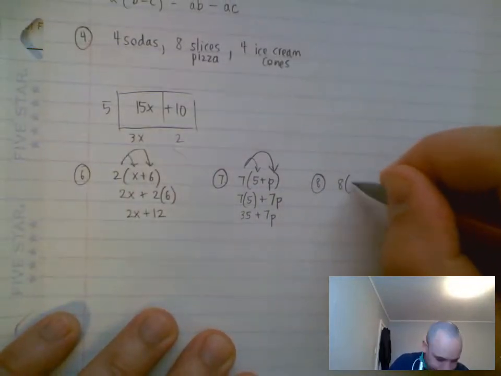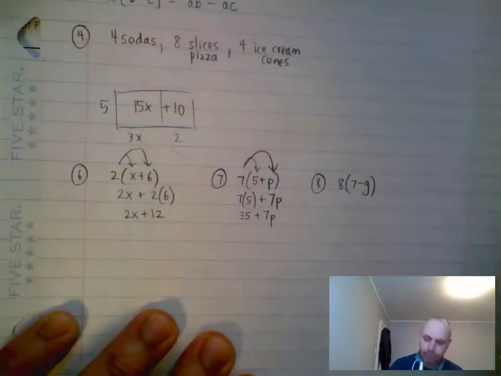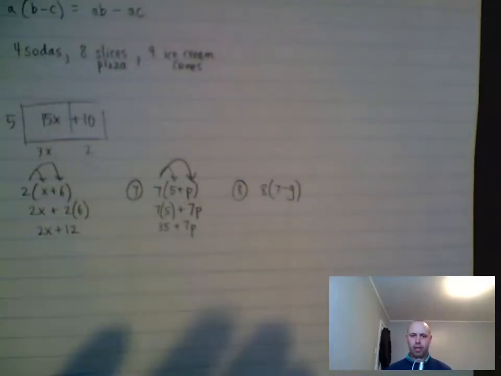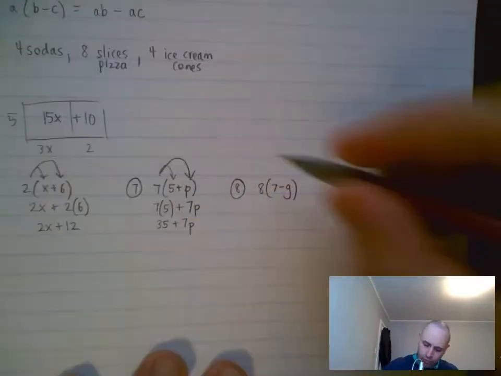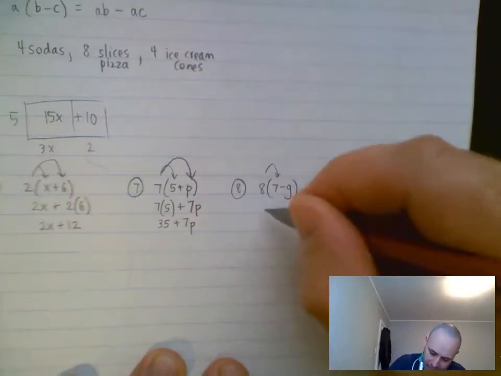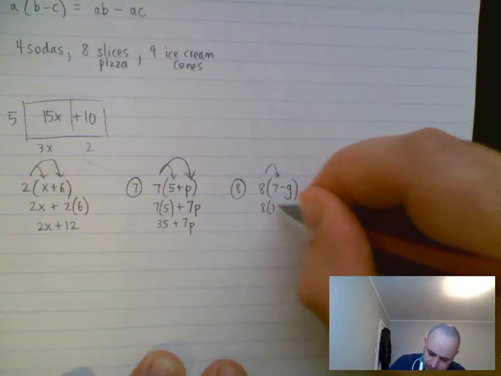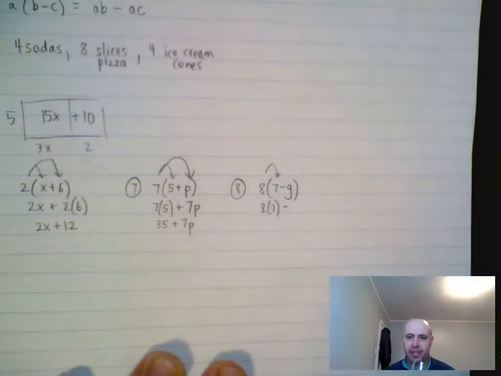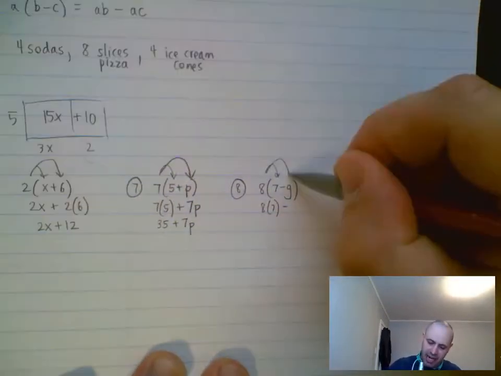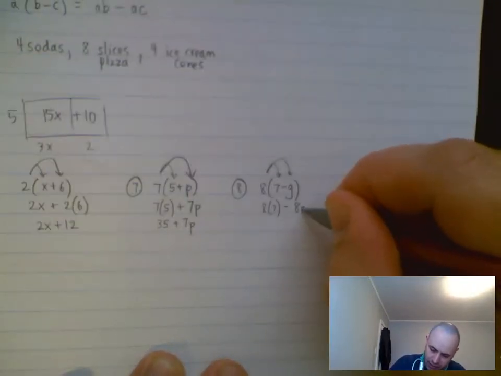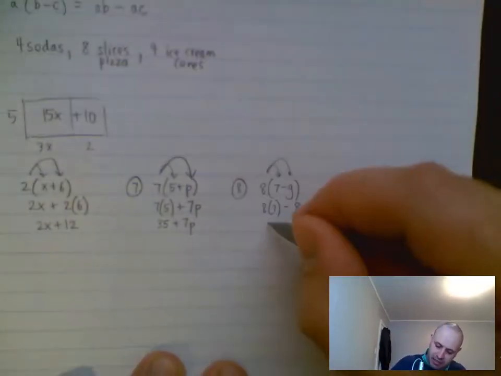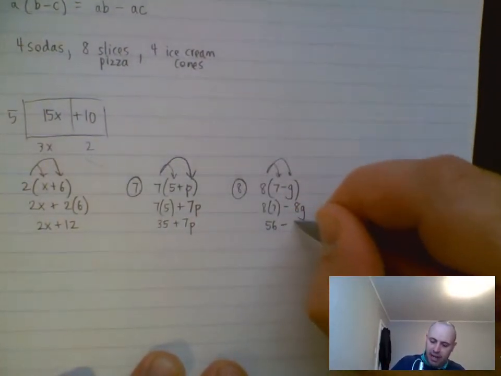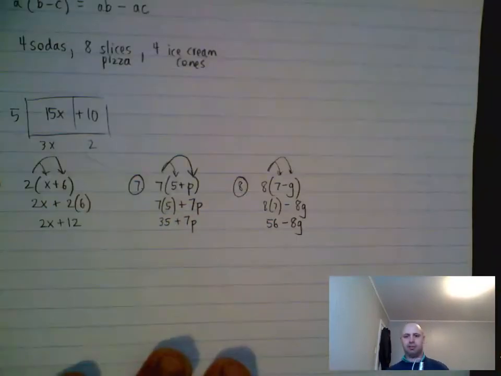Number 8. Go ahead, you might want to pause the video, give that one a shot. So the expanded form would be 8 times 7. Then we bring down our minus, be careful you bring down that minus, and then 8 times g. The simplest form would be 8 times 7, which is 56, minus 8g.